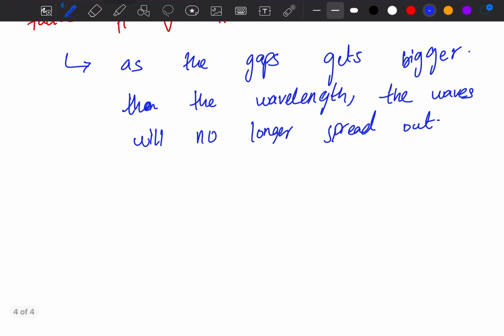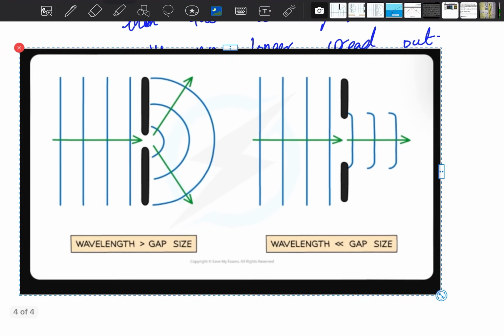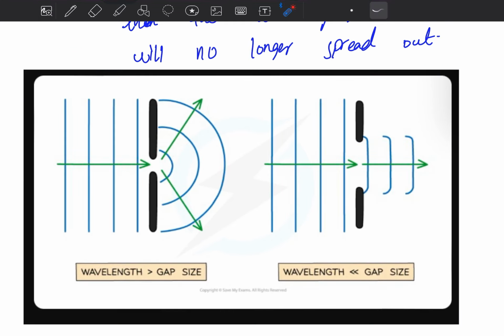Okay, now how will this take place? Here is the picture. If you see here the wavelength and the gap size, the wavelength here is larger than the gap size. Here the gap size is larger and the wavelength is short.